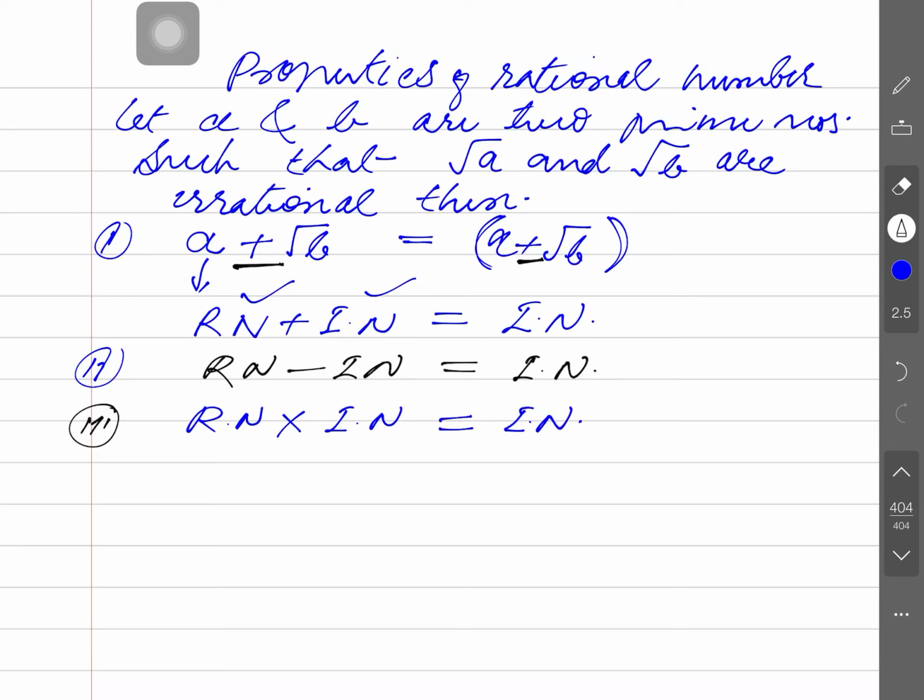Is that clear or not? Now the third property: a rational number times an irrational number is again an irrational number. Now the fourth property: a rational number divided by an irrational number is again an irrational number. So these are the four properties that work for mathematical operations on rational and irrational numbers. You just have to note these concepts for further use.